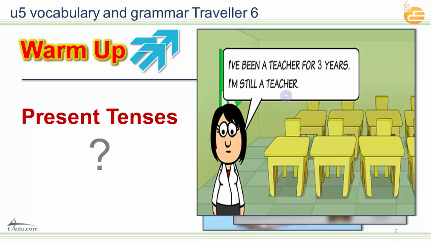I'm still a teacher. This is also a present tense, like: I have made a mistake. She has watched movies. They have written the homework. Sarah has played tennis. So have or has with the past participle, or what students call verb 3, is the present perfect, or the present perfect simple.